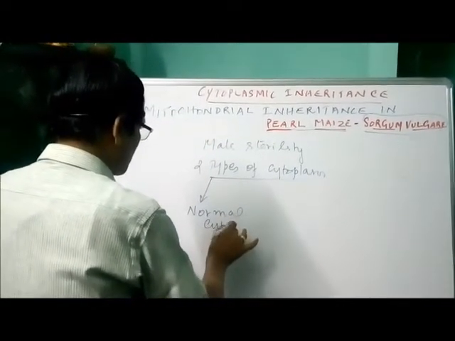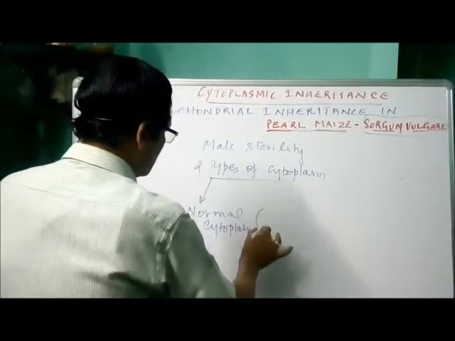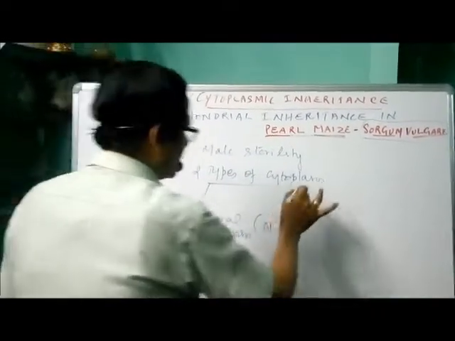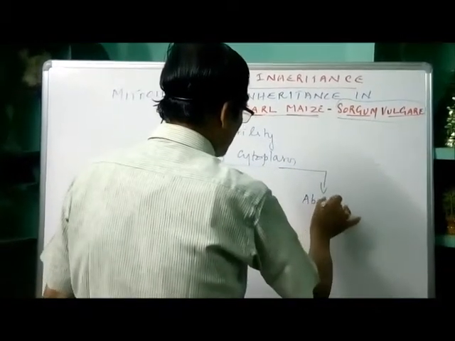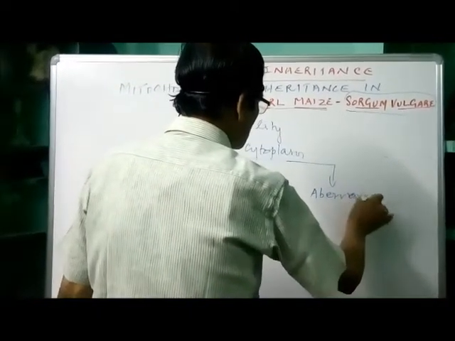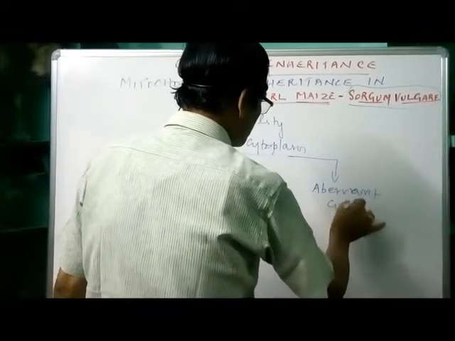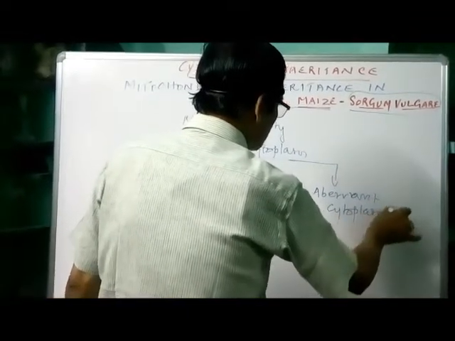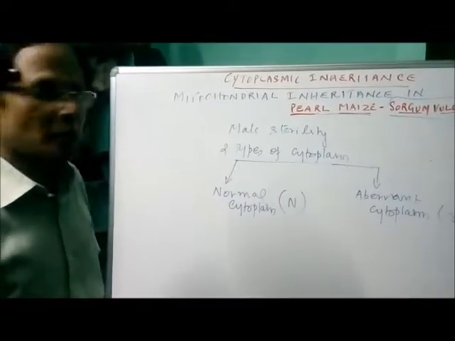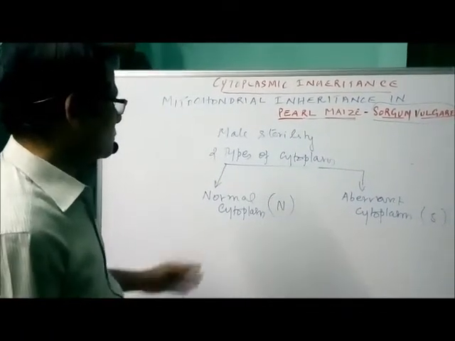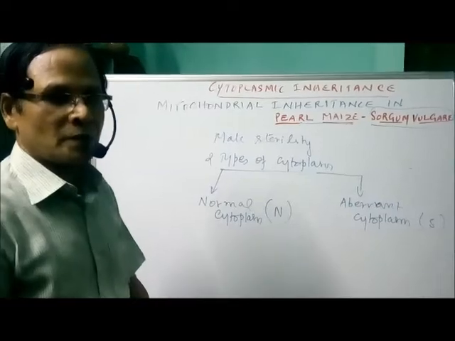Normal cytoplasm. This is represented as N. Another one, aberrant cytoplasm. This is designated as S because it results in sterility in the case of male. These are the two types of cytoplasm.